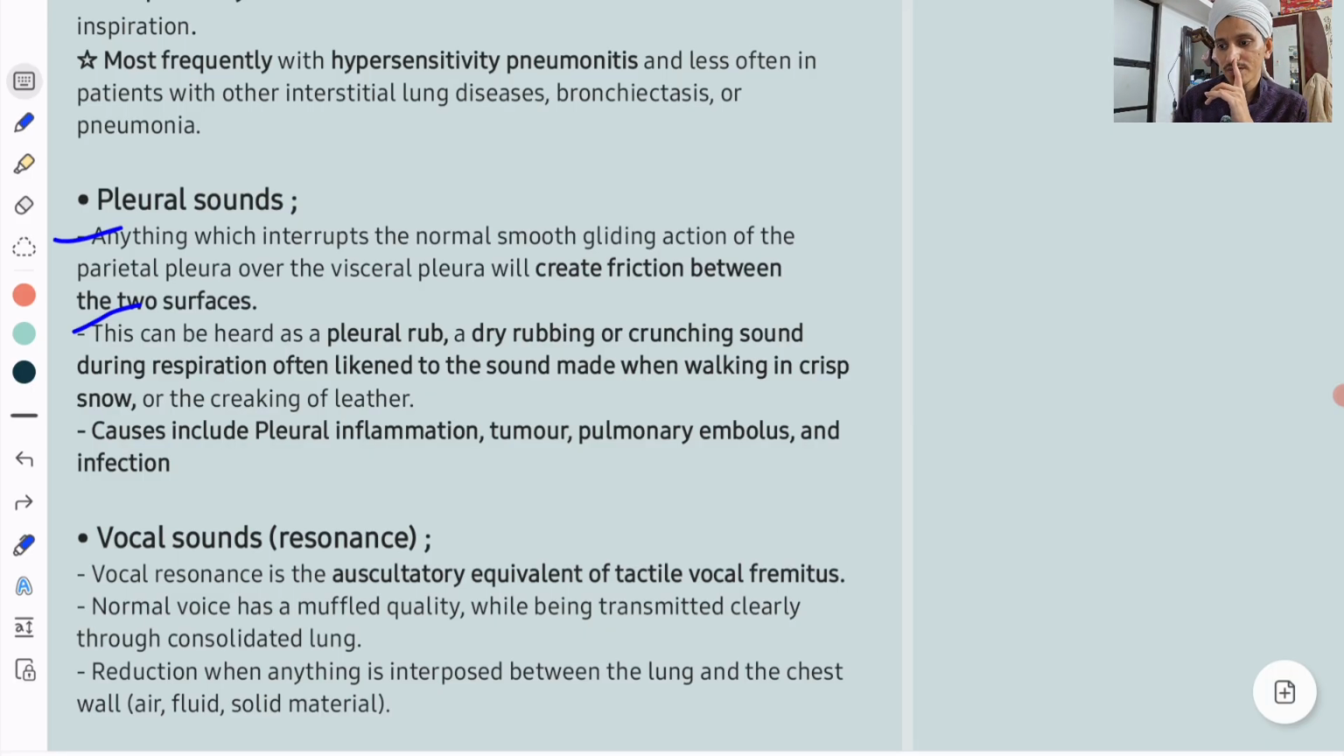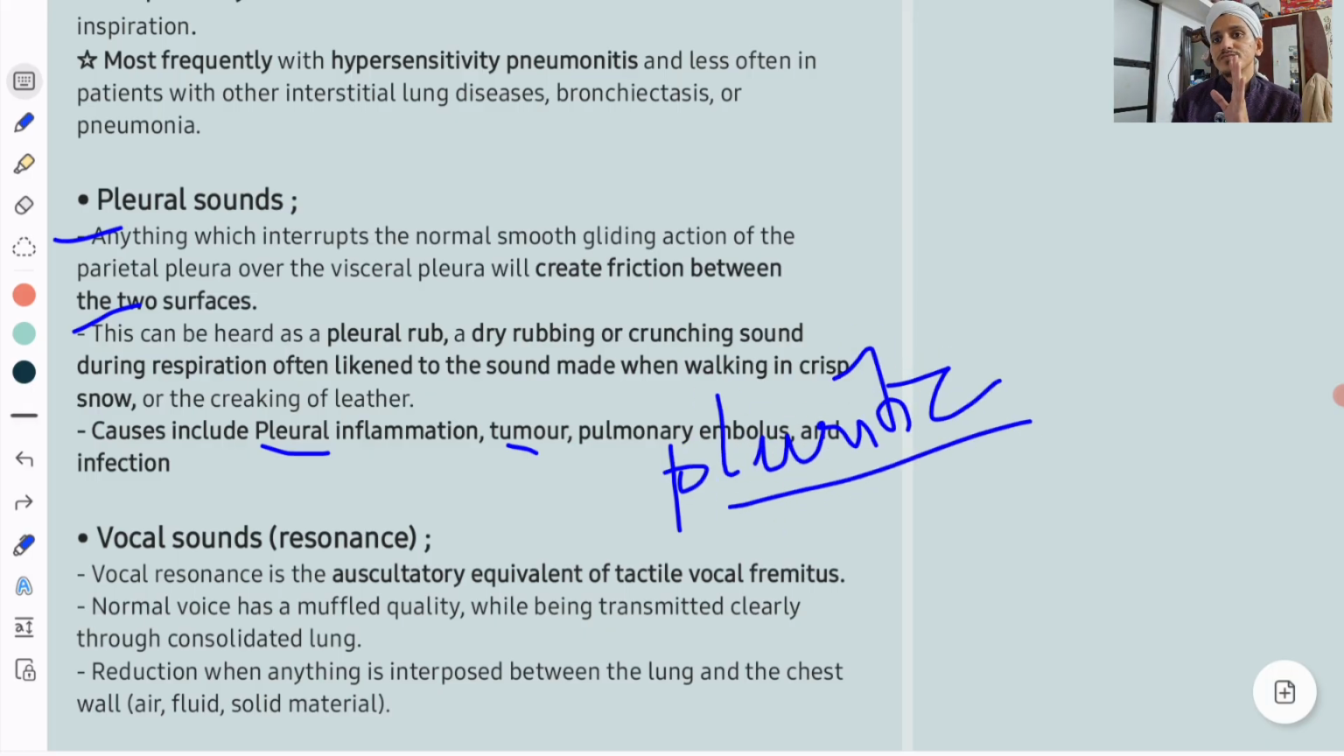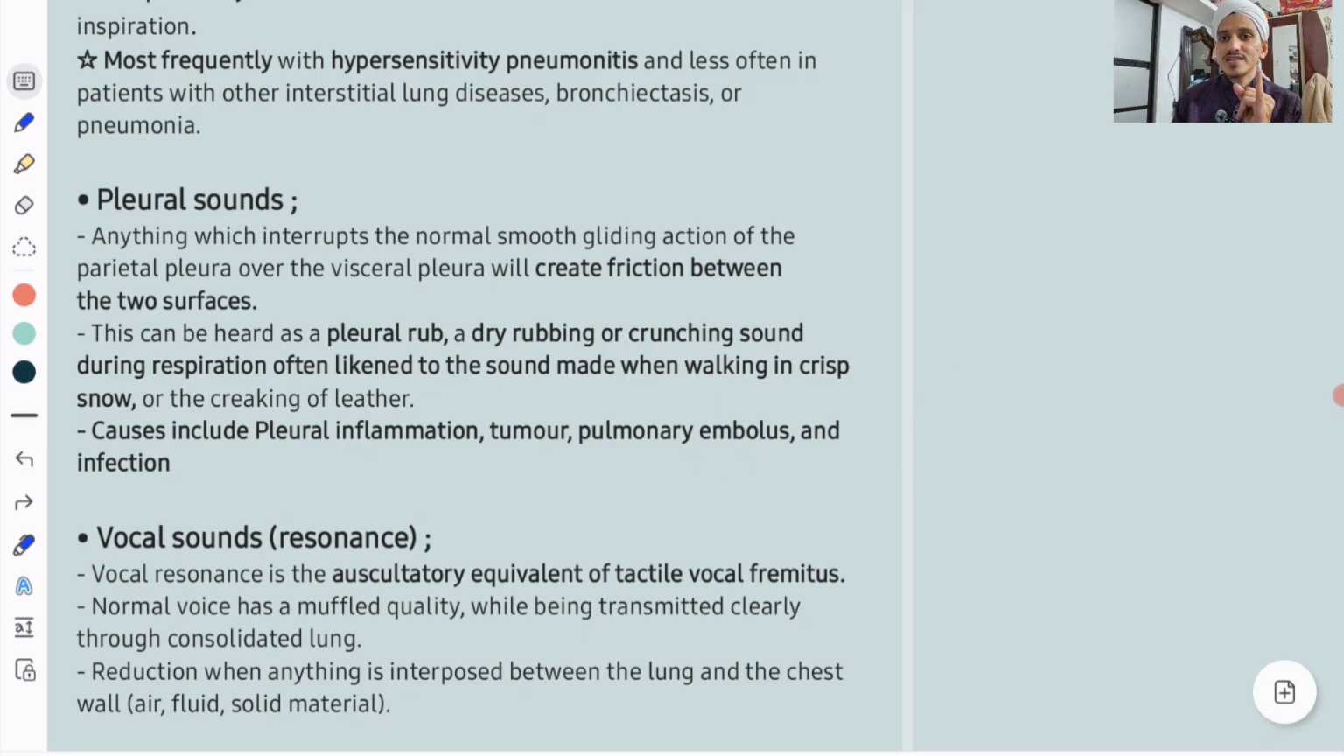What are the causes? Pleural inflammation or tumor or pleuritic type of pain. Anything causing pleuritis, pleuritic type of pain, you can have pleural rub. Pleural rub is an important sign of pleuritis. So that is about breath sounds: vesicular breath sound, bronchial breath sound can be pathological bronchial breath sound.